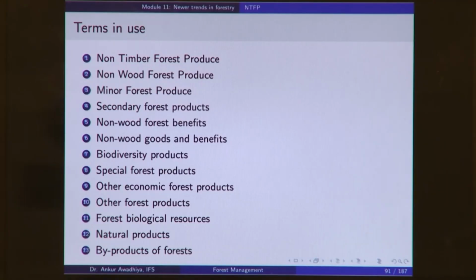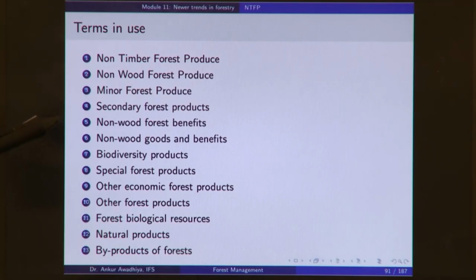Then there are secondary forest products. This definition says that wood or timber is the primary forest product, so anything apart from timber is secondary, a byproduct of the forest.